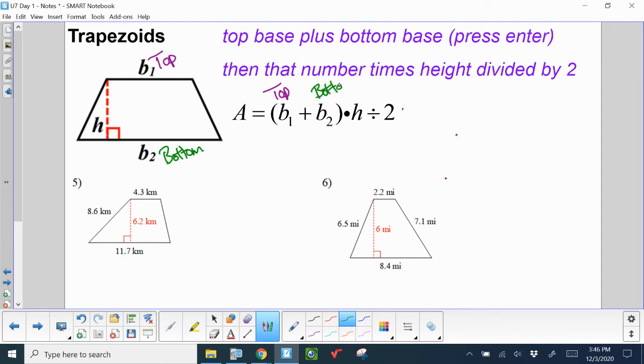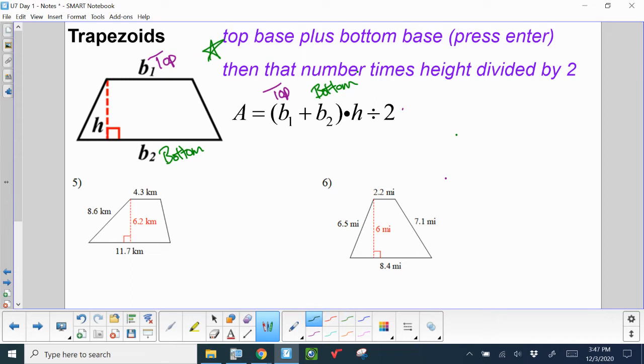And you really just have to make sure that you put the parentheses into the calculator, because if you don't use the parentheses, you don't follow PEMDAS, the order of operations, and then you'll get the problem wrong. So the formula sheet's got the parentheses. Make sure you put the parentheses in the calculator. If you're not a fan of parentheses, read this statement, and those are the steps how you do it in 2 steps. Otherwise, if you use the parentheses, you can just do it all at once.